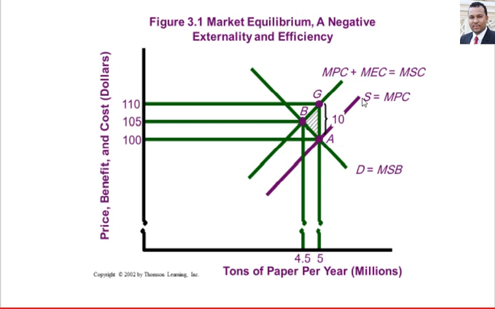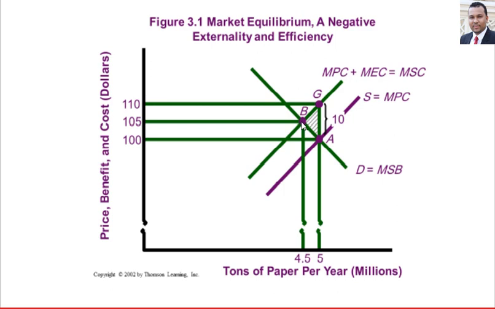The supply curve will shift to the left, and the new supply curve and the new equilibrium are at point B. The new supply curve is marginal social cost equal marginal private cost plus marginal external cost.